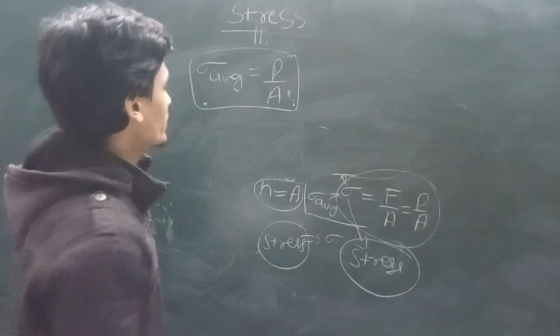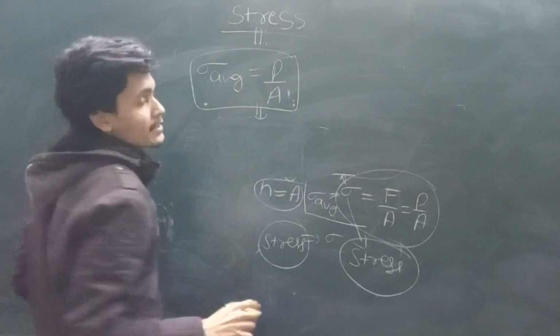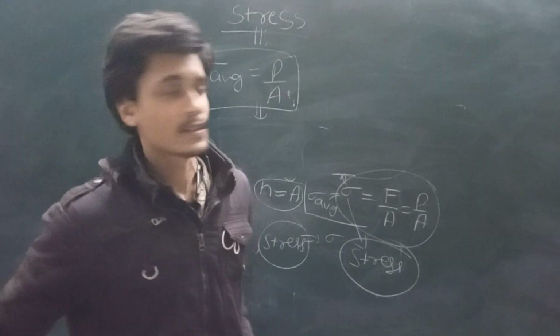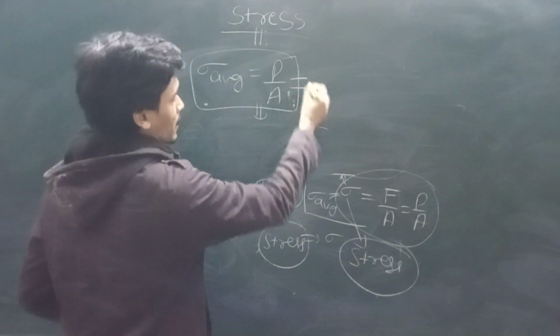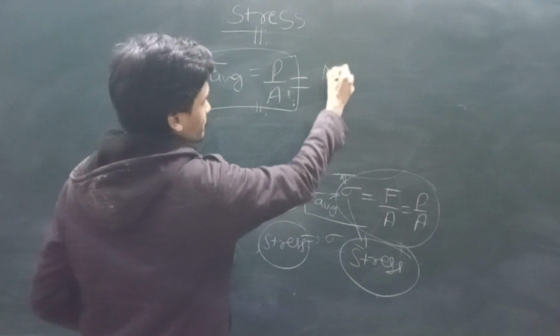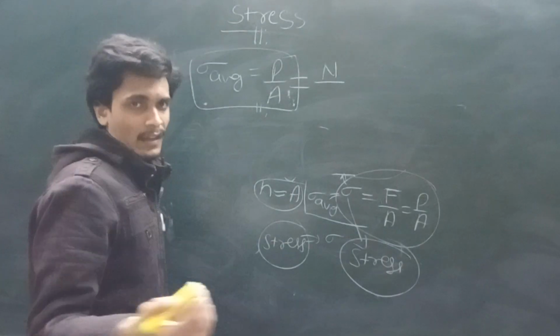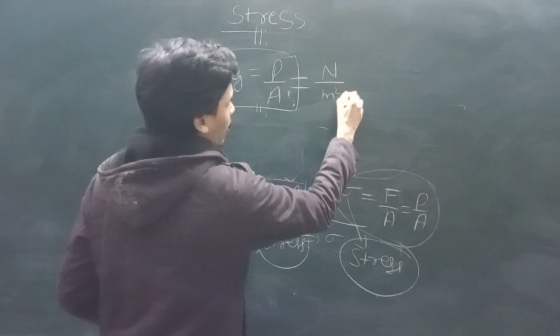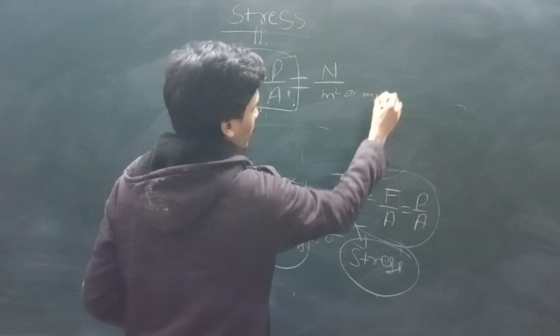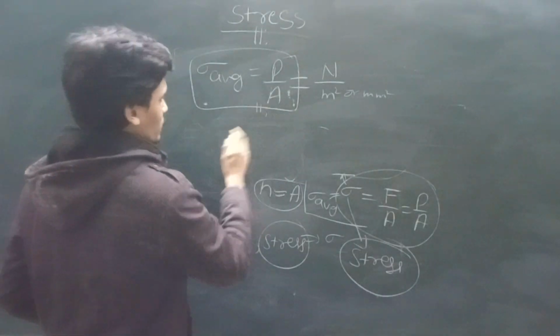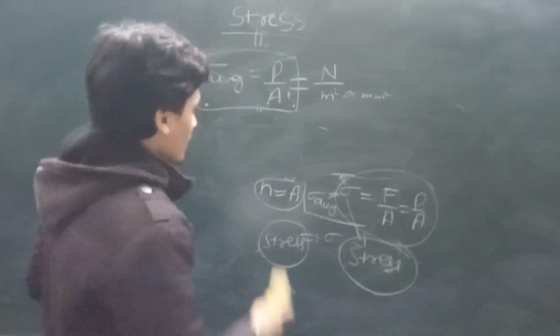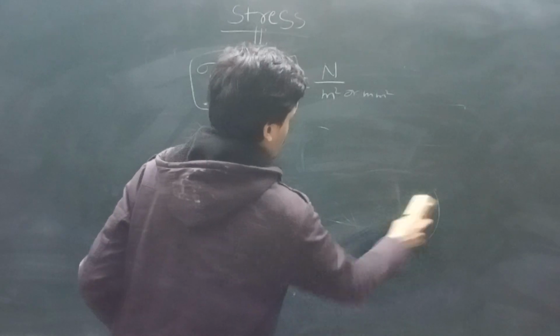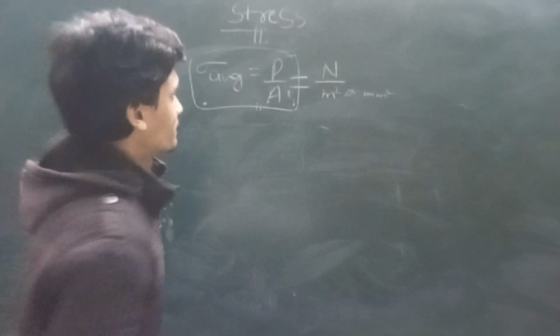But here, the unit of this stress is the same as pressure. What is the unit of force? Newton, and area in meter square or mm square or something else.